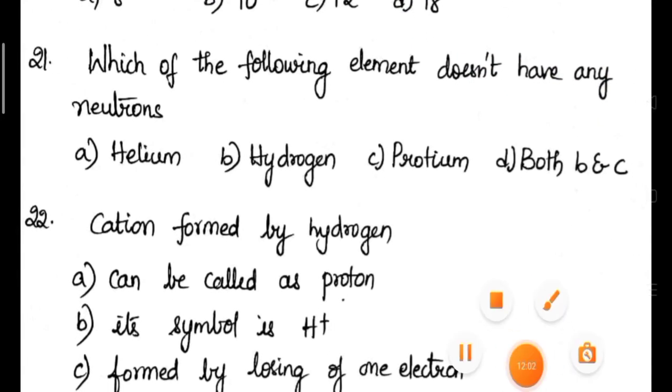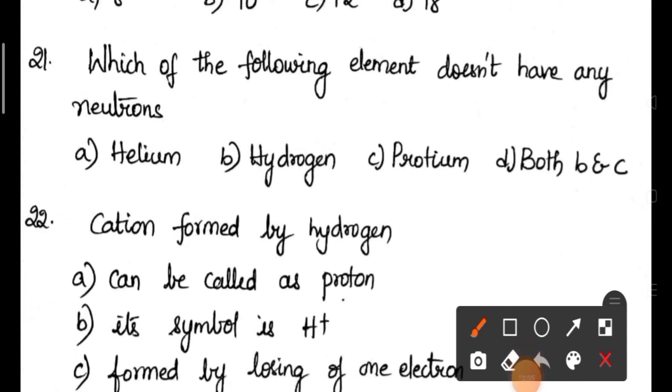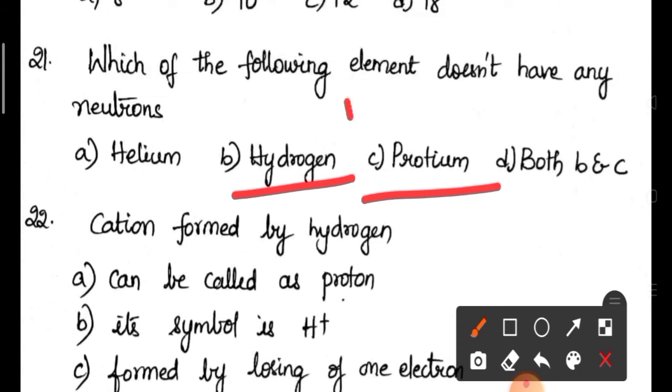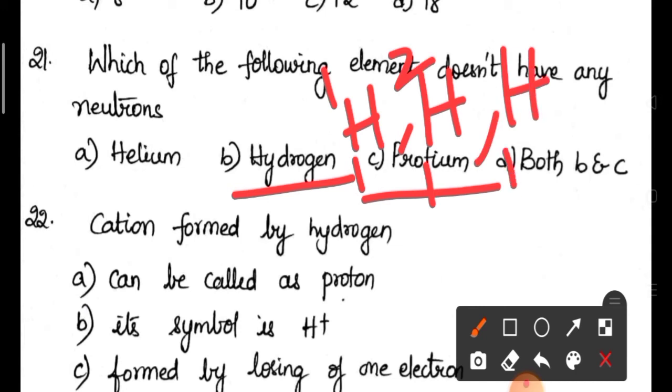Then coming to 21st question. Which of the following elements doesn't have any neutrons? Hydrogen, you know. Hydrogen doesn't have any neutron. This protium is nothing but hydrogen. Hydrogen exists in 3 isotopic forms. H11, H12 and H13. H11 hydrogen is nothing but protium, H12 deuterium, H13 tritium. Protium, deuterium and tritium.